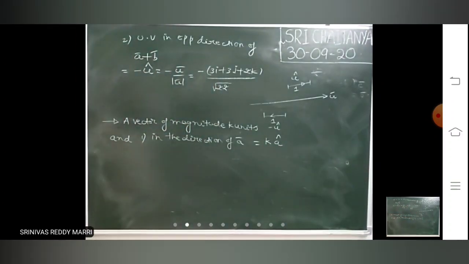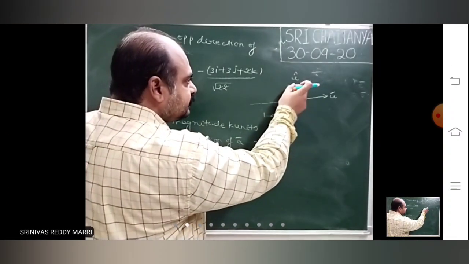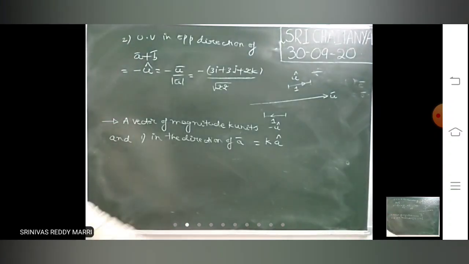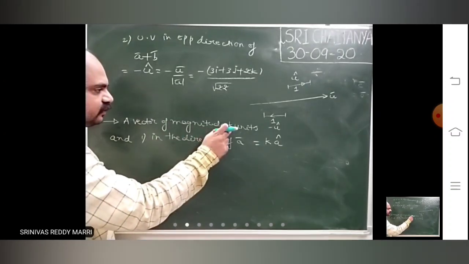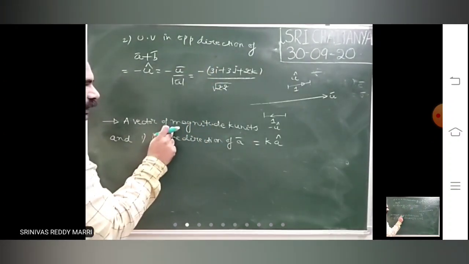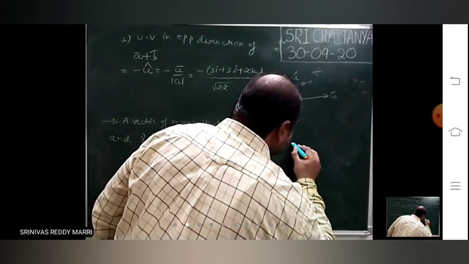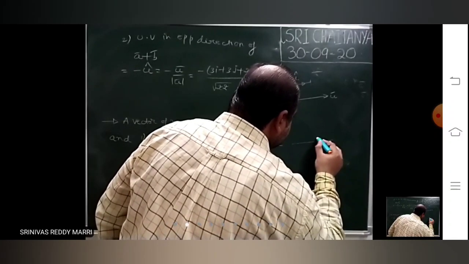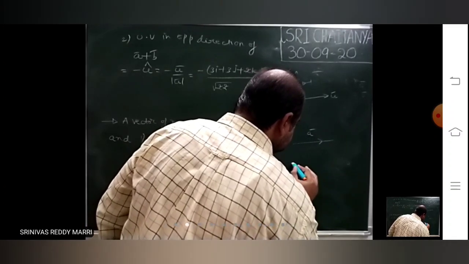k into a cap. Right, this is 1 unit, so k units means k into a cap. That means if you want a vector of magnitude k units, 1 unit means you write a cap, and k units in the same direction like this one. Suppose a bar is like this.